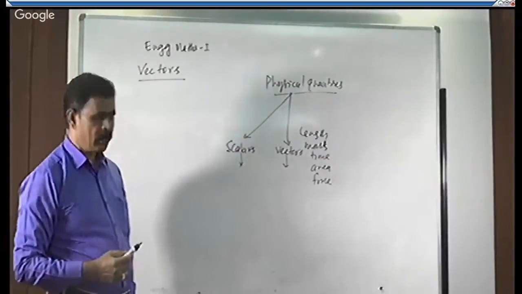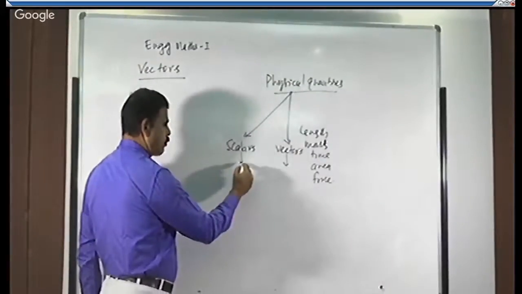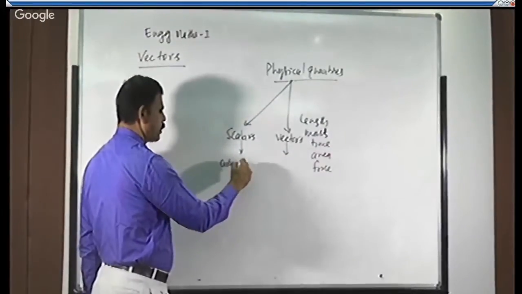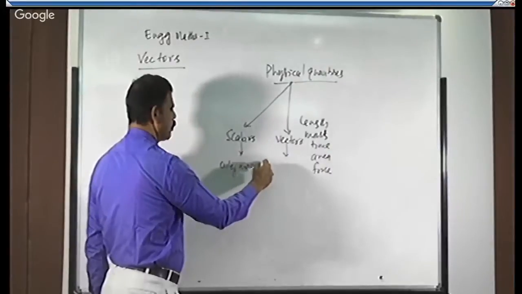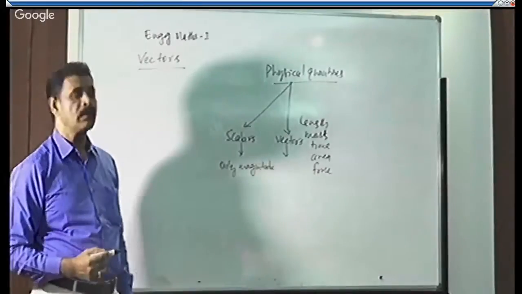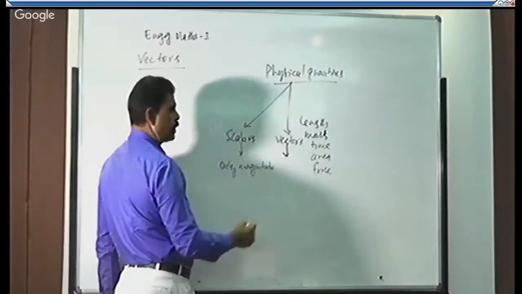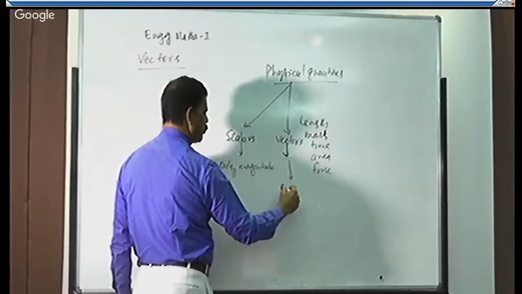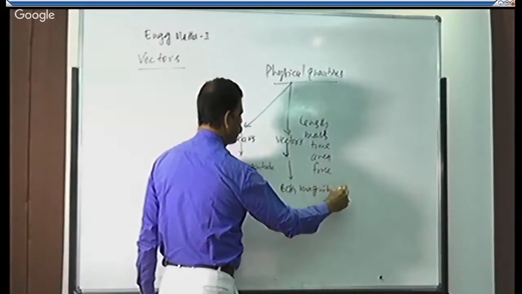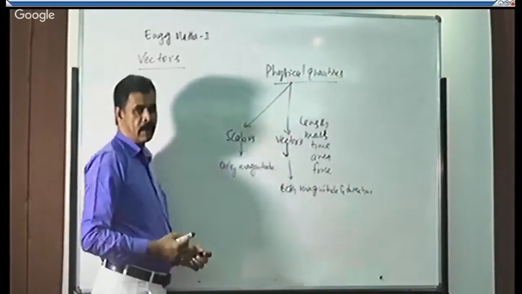A scalar quantity is a physical quantity having only magnitude. That type of physical quantities are called scalars. What about a vector? A vector is a physical quantity having both magnitude and direction. I will explain what magnitude is and what direction is, right?